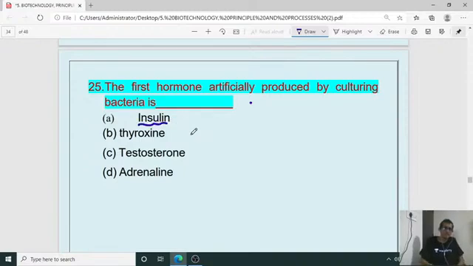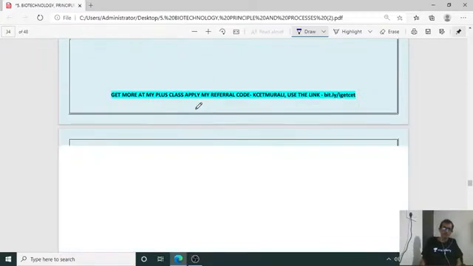So insulin chains are developed separately, and later they are joined together. Insulin is the hormone produced in an artificial way. In the case of bacteria, we can achieve this by using a bioreactor. So the right answer is A for the 25th question.